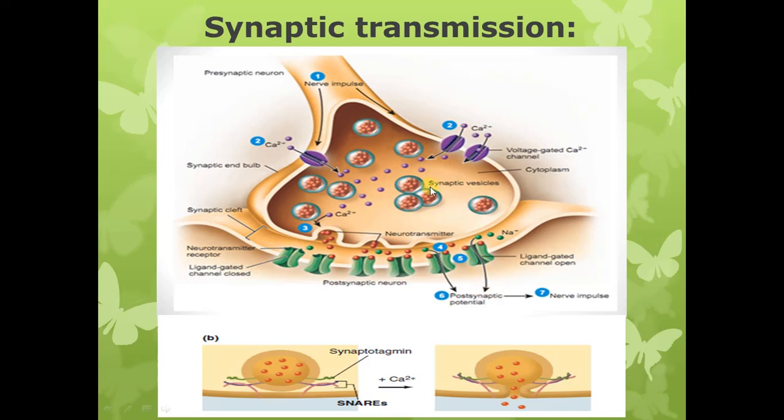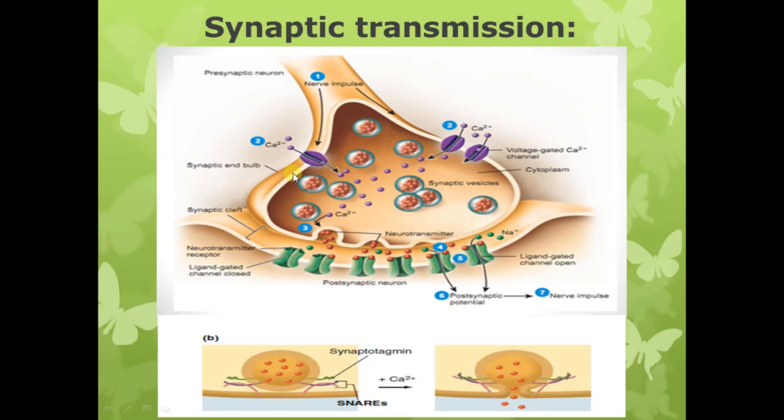So the first step in the transmission of nerve signal from the presynaptic neuron to the postsynaptic neuron is the arrival of a nerve impulse to the synaptic terminal. So a nerve impulse arises, it reaches the synaptic terminal or the synaptic knob. When it reaches the synaptic terminal, it causes the depolarization of the presynaptic membrane.